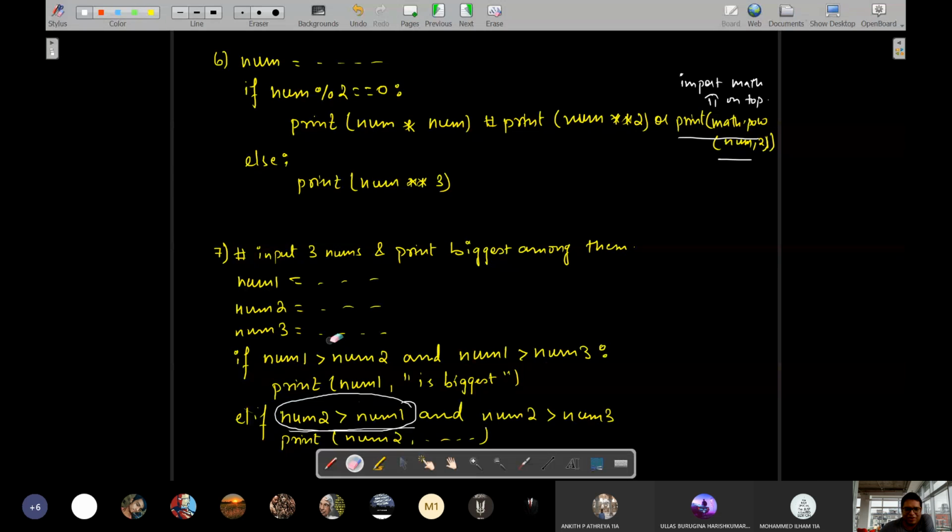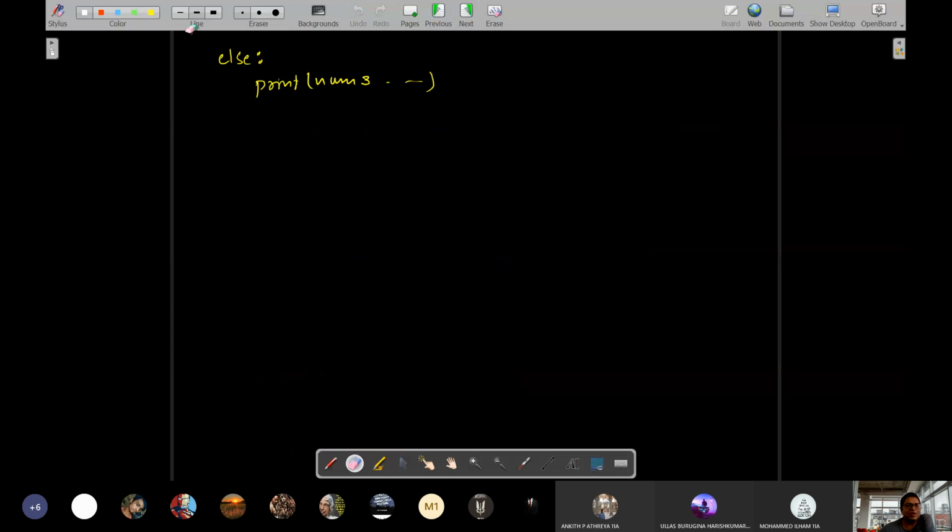If it is coming down to the elif part, then we are pretty sure that either num2 or num3 will be the biggest. So the better version of the program is the improved version I'll write. Sir, but that program isn't wrong, no? No, that's not wrong.